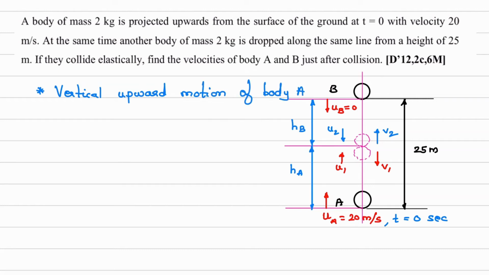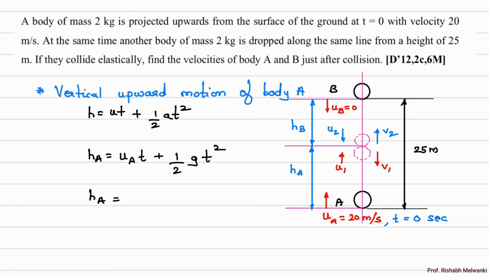What will be this? I'll write down the equation. H is equal to UT plus half AT square. Now body A is moving from bottom to top. So what is the height it is traveling? HA is equal to, what is the initial velocity? UA into time plus half into acceleration due to gravity into time square. Now we will substitute the values. HA is equal to, what is UA?